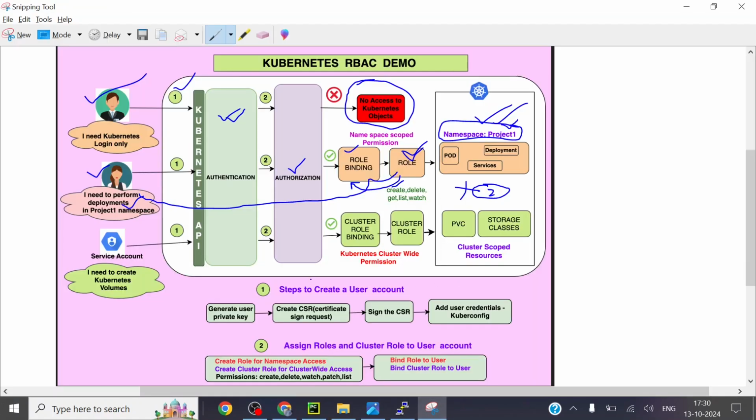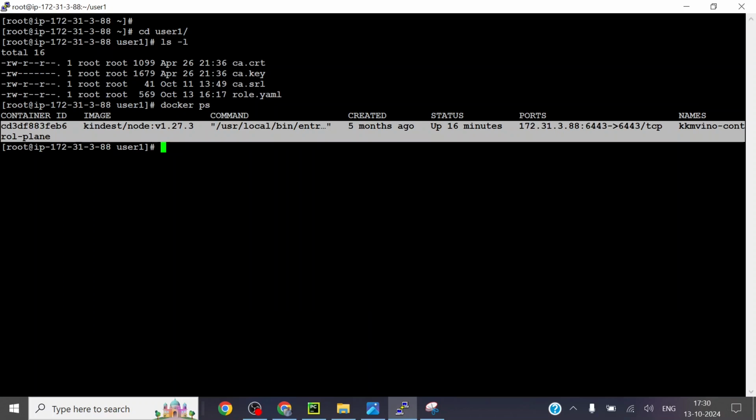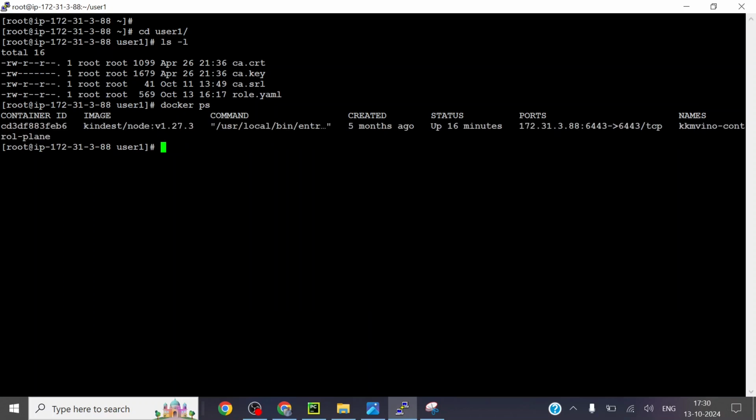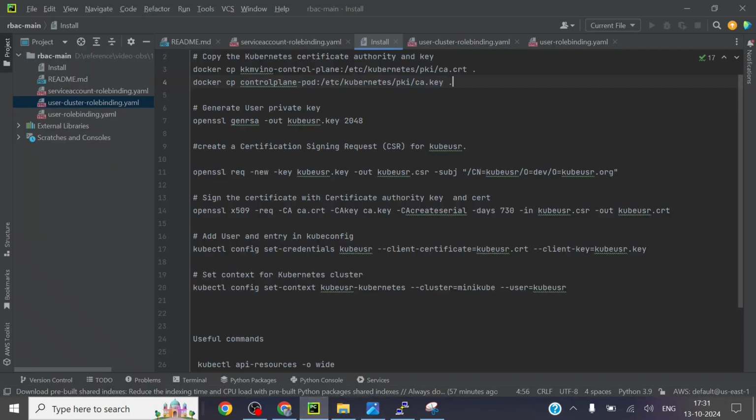When I create a kind Kubernetes cluster, kind generates these authority files. We need to use this authority key file and the certificate file to stamp or allow a new user, or create a new user. That is the main aim of the CA and the CA key file.